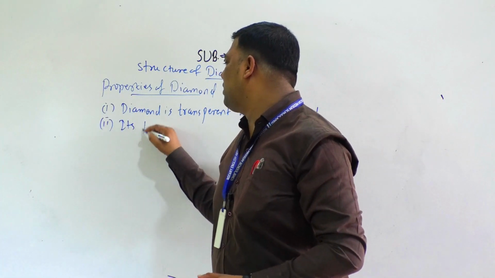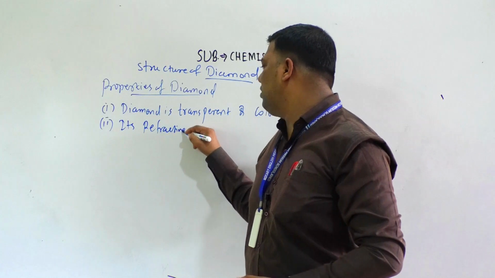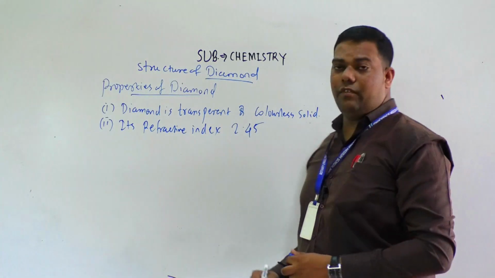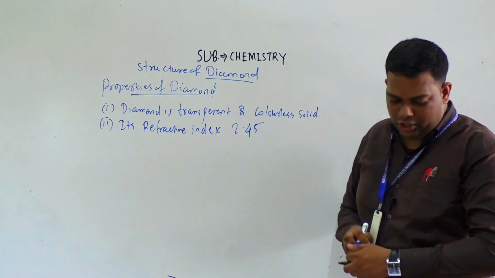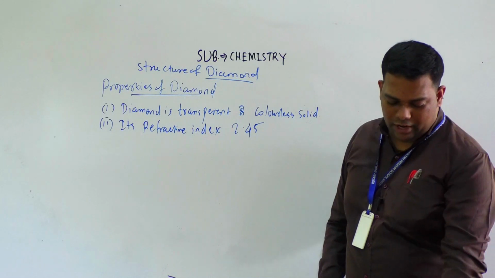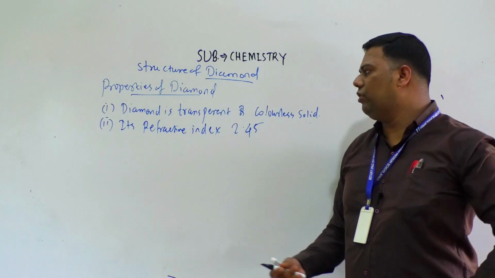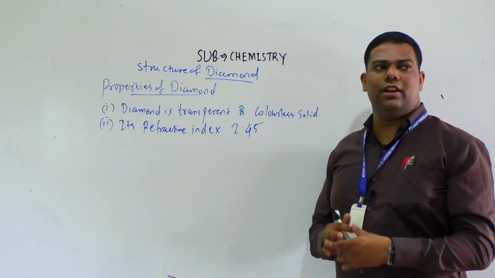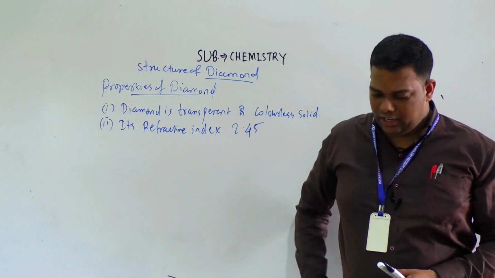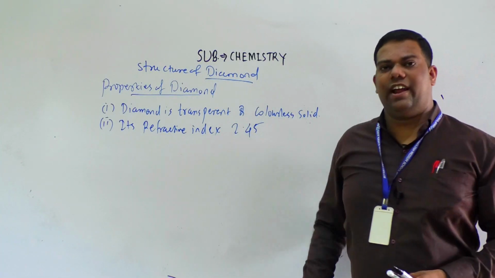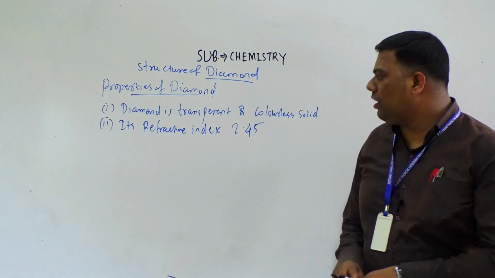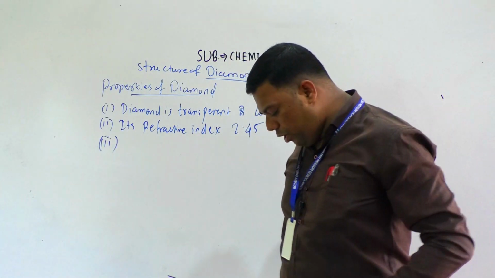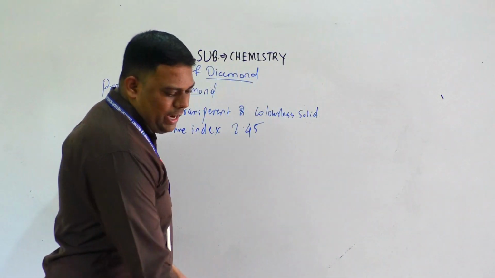Its refractive index is about 2.45. What is the meaning of refractive index? It is the ratio of the velocity of light in vacuum to the velocity in the specified medium, which you will discuss in physics. It has the property of reflection and refraction of light.